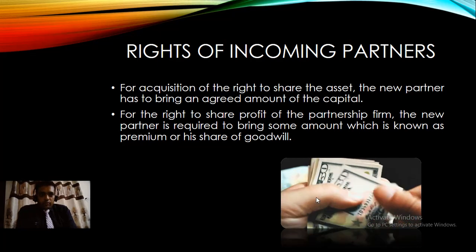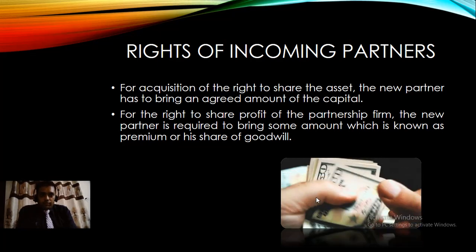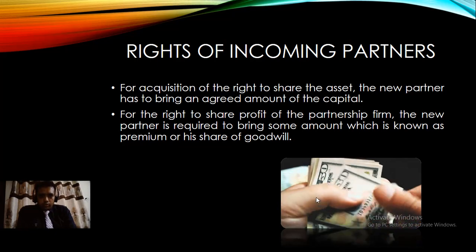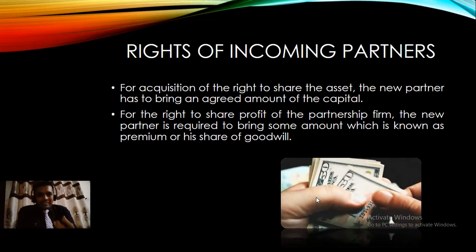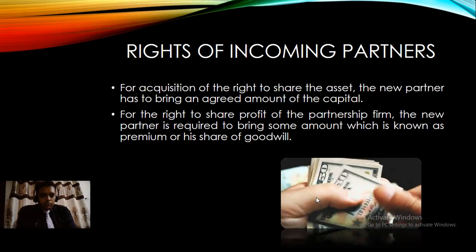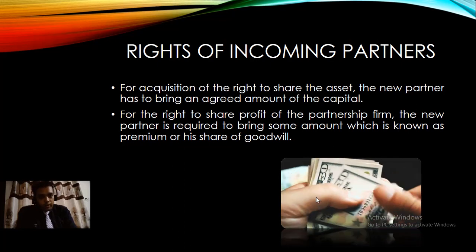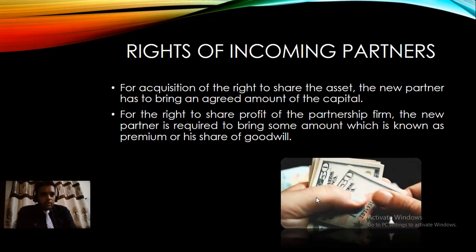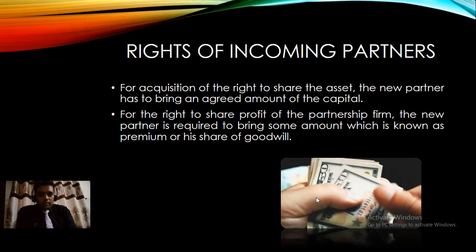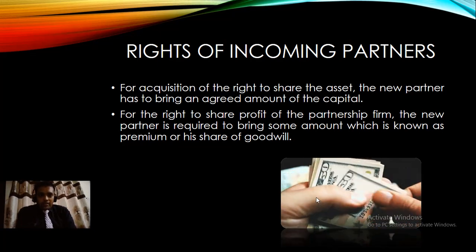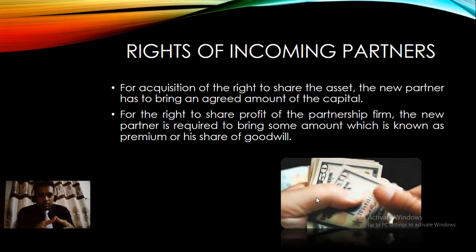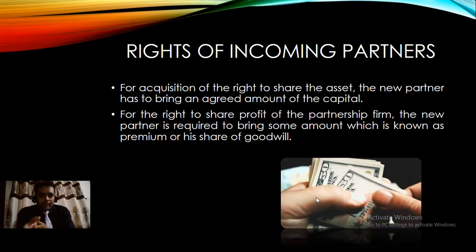Now the next topic which we'll discuss in this part is the rights of incoming partners. The partner who is new to the business, what are their rights? What can he or she achieve from the firm, what can he or she ask from the partnership firm? For acquisition of the right to share the assets, when the new partner arrives in an already existing partnership business, the new partner has to bring some new capital, because he is entering an already established business, which was developed by partner X and partner Y.